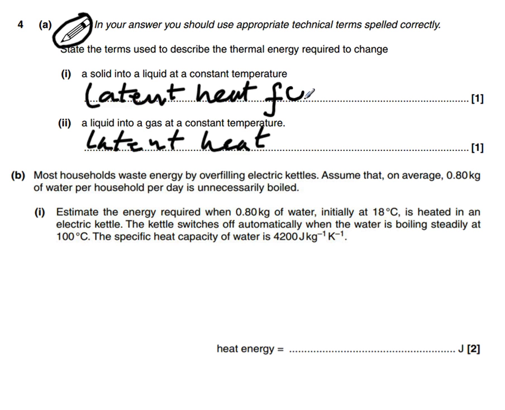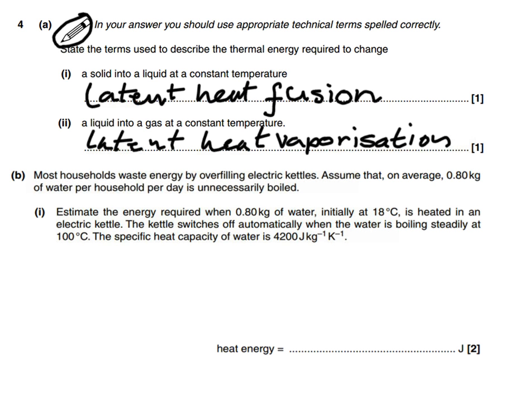And this is one of the words that we need to spell right. F-U-S-I-O-N, latent heat of fusion. Okay? And when we go from a liquid to a gas, it's called vaporization. So let's spell this one correctly. V-A-P-O-R-I-S-A-T-I-O-N, latent heat of vaporization.